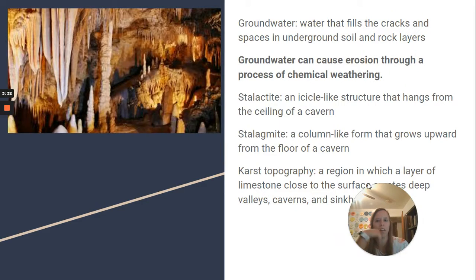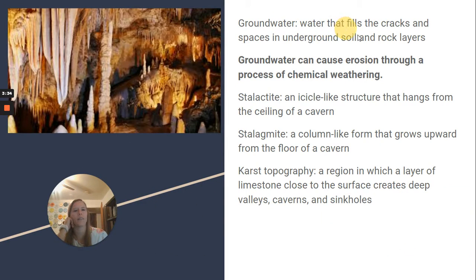Tributary there, okay? So, groundwater is water that fills the cracks and spaces in underground soil and rock layers. Groundwater can cause erosion through a process of chemical weathering. So if this is a picture of the inside of a cave, so we have stalactites and stalagmites. So a stalactite is an icicle-like structure that hangs from the ceiling of the cavern, okay? And a stalagmite is a column-like form that grows upward from the floor of a cavern.